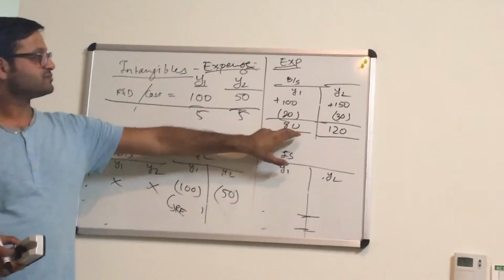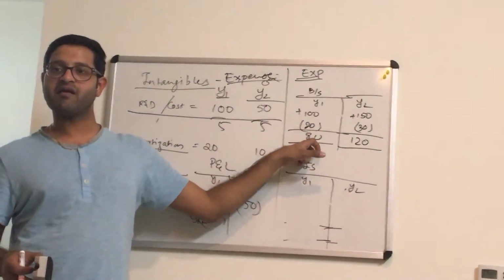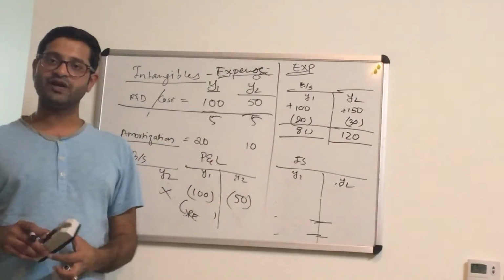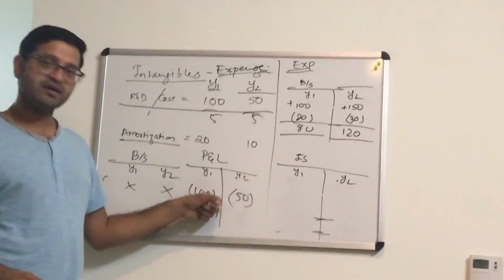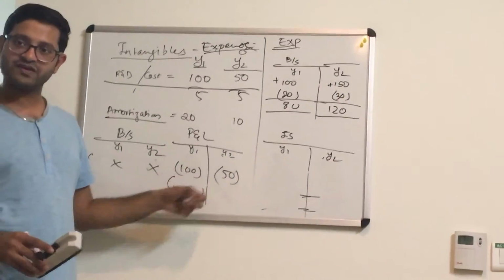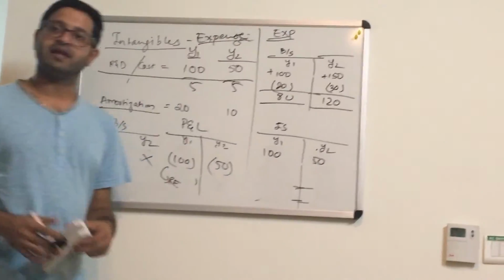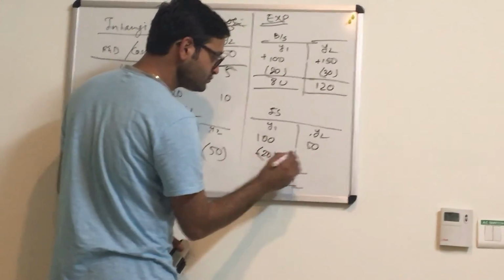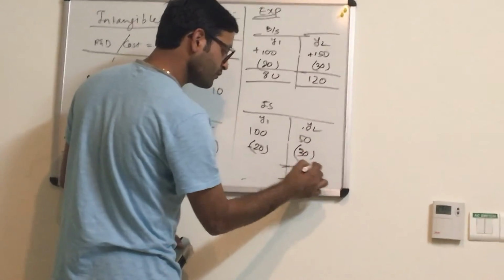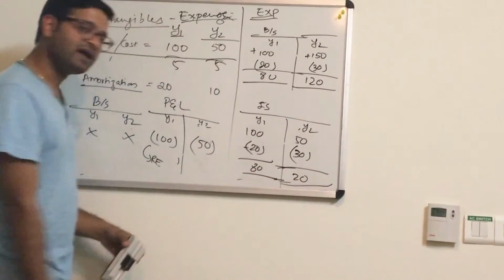These are the asset changes. My first year asset would be up by 80, and second year asset would be up by 120. Looking at P&L again, I have to change this effect first: plus 100 and plus 50. Now I amortize minus 20 and minus 30. So 80 and 20. My net income would be up by 80 and 20.